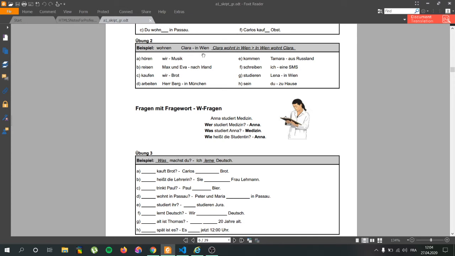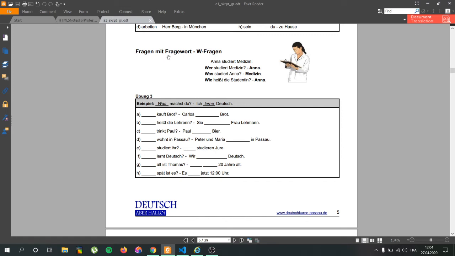Another Beispiel. Clara wohnen. Clara in Vienna. So Clara living, Clara in Vienna. So Clara lives in Vienna, or in Vienna lives Clara. Same stuff. Hören wir Musik. Wir hören Musik, oder Musik hören wir. And you continue like that.